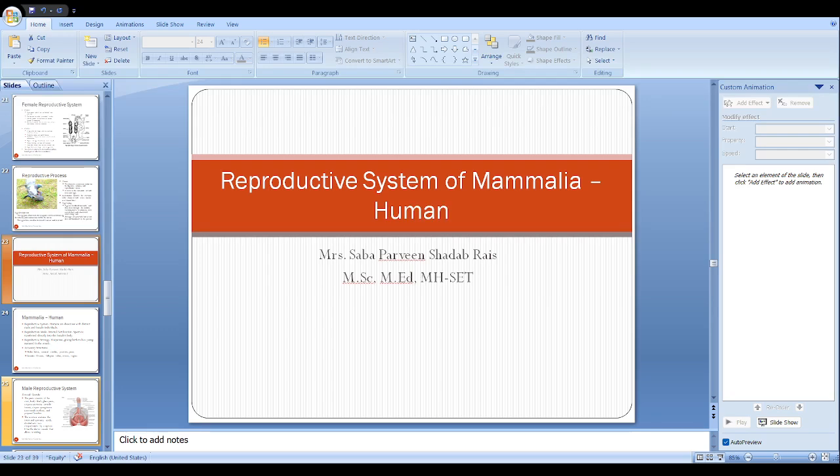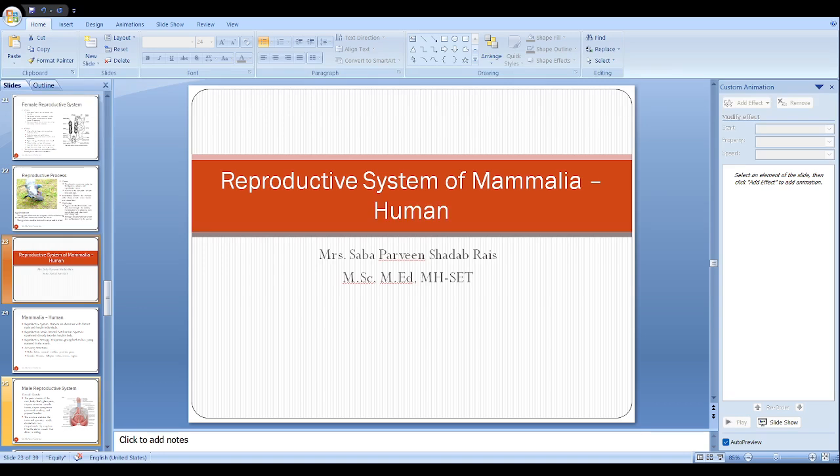Now, see students, previously we have learned the reproductive system from the Urochordates till the Aves, right? We have seen the various aspects of reproduction in them. In case of mammals also, you will be observing. They are the highest class and they are viviparous. Till now we have seen cases where the animals were oviparous, right? So now we are going to learn about the mammals.